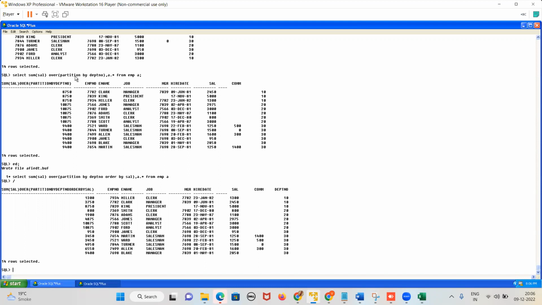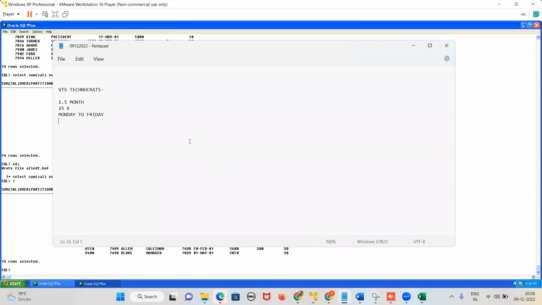So what is this? It is not coming like that. We have done the partition, and then this is the total salary. For every record, it is being shown. It is not coming like that. It is called cumulative value. Do you understand the word cumulative? Cumulative value. Yes or no, guys? Yes. Cumulative value means what?